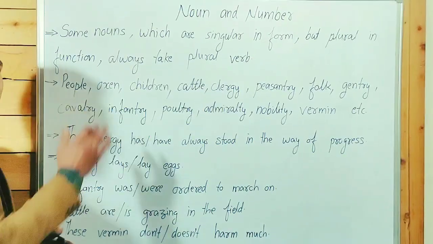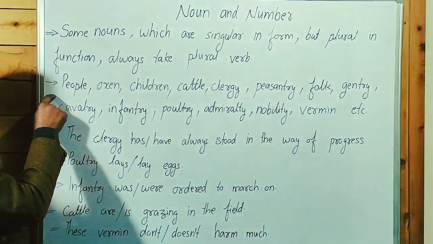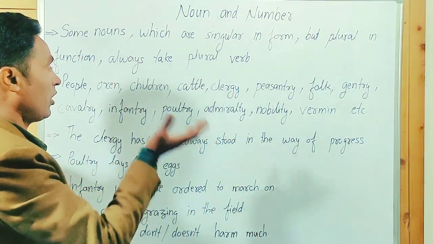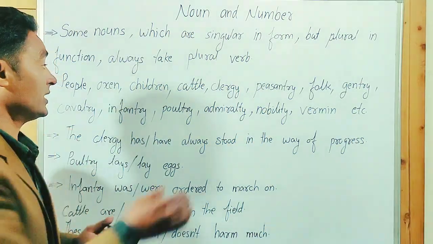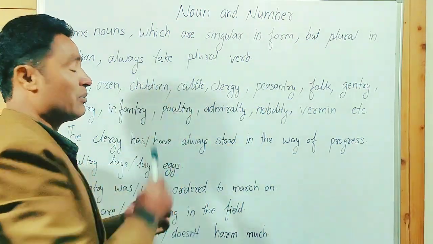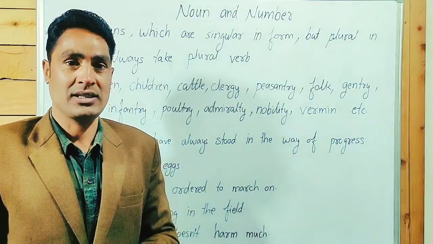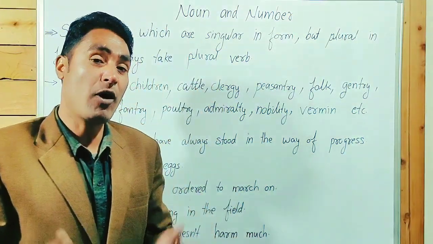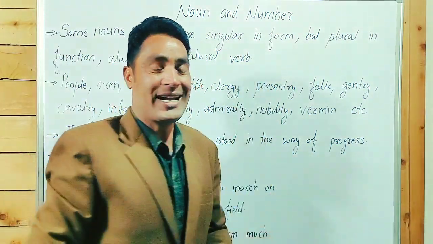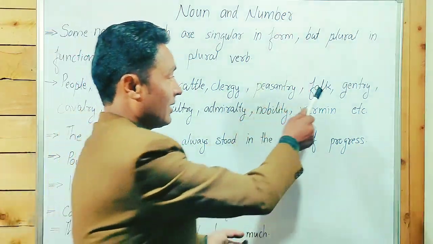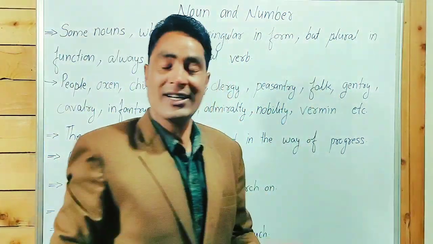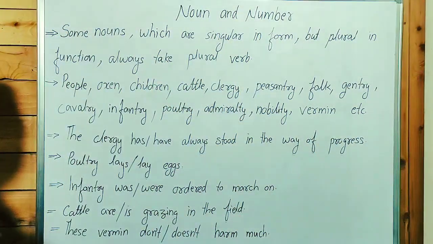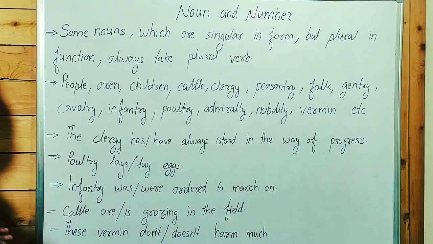Guys, point to be noted: oxen is the plural of ox. People, one person, two people. Oxen, one ox, not two oxens. Children, one child, two children. Cattle means a group of bovine animals. Bovine means male and female cows. Clergy, a group of Christian gurus. Peasantry, farmers, poor people. Folk, common people. Gentry, people belonging to a high social class.